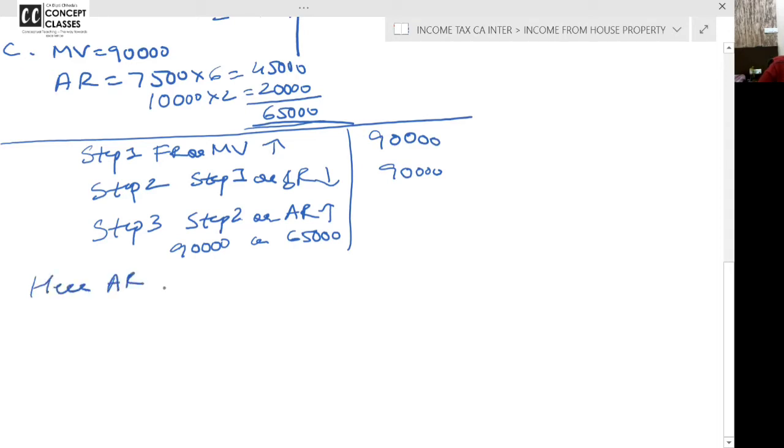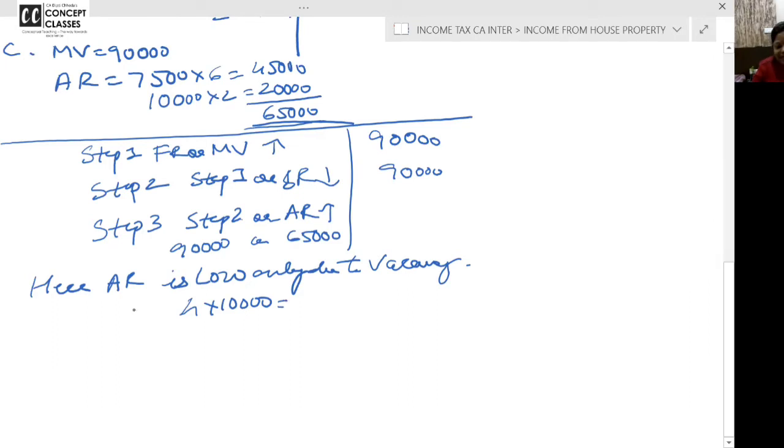here, actual rent is low only due to vacancy. Only due to vacancy. If the property was let out for the 4 months at 10,000, definitely it would have increased. Followed or not? So actual rent is low. And in the third step the rule is high, low, high. But actual rent is low due to vacancy. Then even though actual rent is low, GAV should be actual rent, 65,000, because it is low due to vacancy.